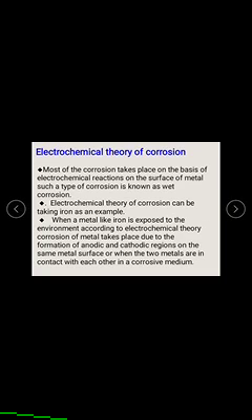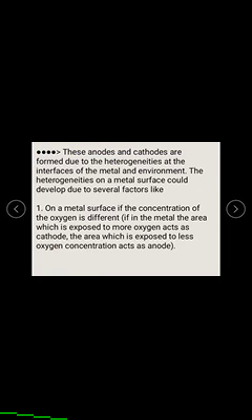When a metal like iron is exposed to the environment, according to the electrochemical theory, corrosion takes place due to the formation of anodic and cathodic regions on the same metal surface, or when two metals are in contact with each other in a corrosive medium. These anodes and cathodes are formed due to heterogeneities at the interfaces of the metal and the environment.